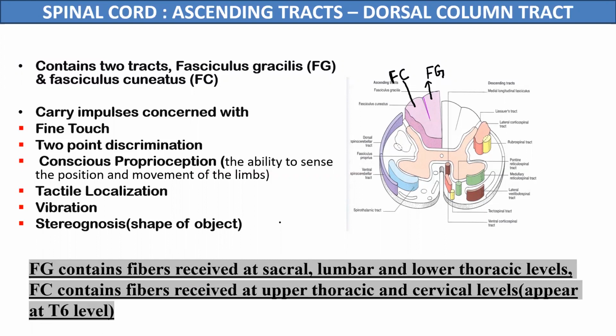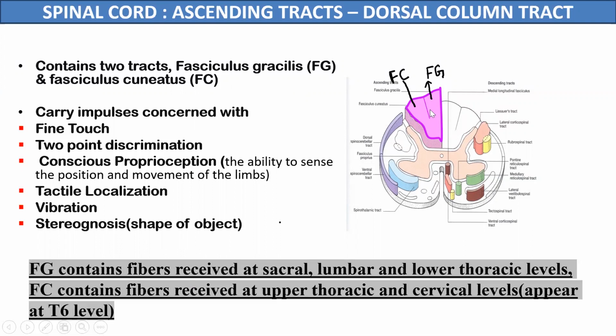While the fasciculus cuneatus carries the sensory fibers from the upper half of the body, that is from the upper thoracic and the cervical levels. And fasciculus cuneatus will appear at the T6 segment of the spinal cord. So at this T6 segment, we can see both the fasciculus gracilis and the fasciculus cuneatus, and these two tracts will be separated here by the faint posterior intermediate septum.